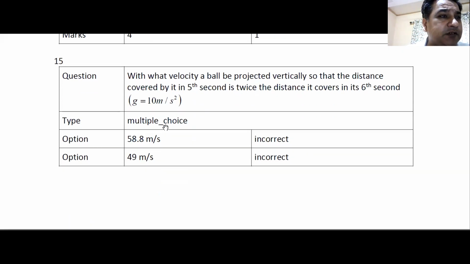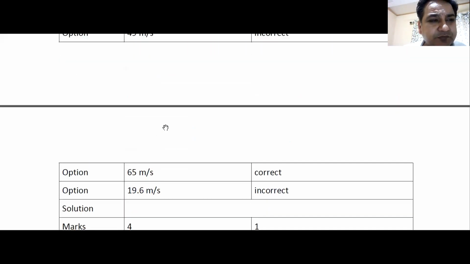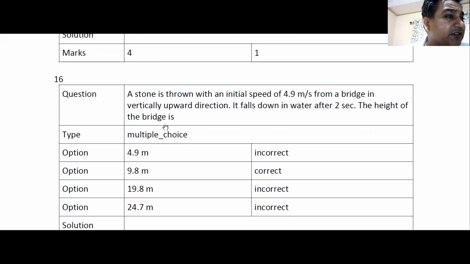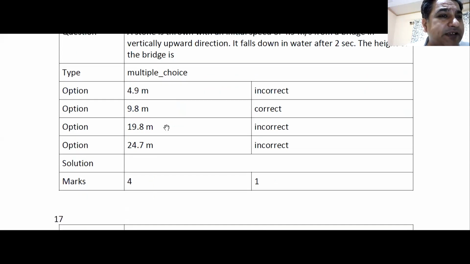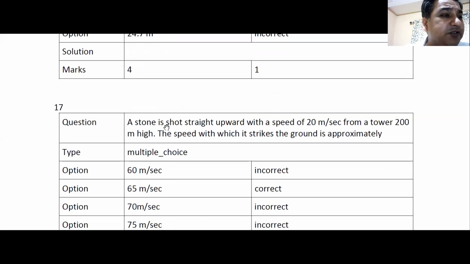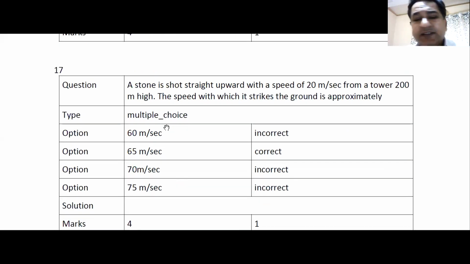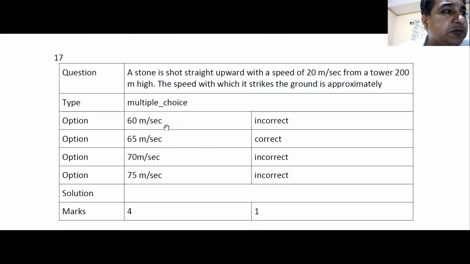Question number 15. Velocity the ball is projected, so the distance traveled in the 5th second. Again, we have to apply the formula for nth second and distance covered in the 6th second. So it's a simple formula application question, I think. Question number 16 is also formula application. Is there any question that you have any doubt? Anyone has any doubt in any question? Question number 17. A stone is shot straight upward with a velocity of 20 meters per second.